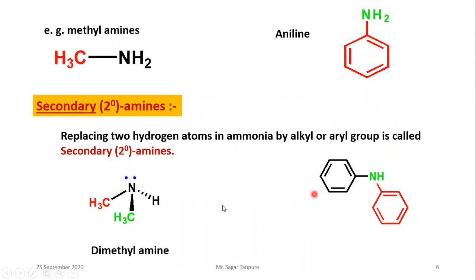Then this one. Here two hydrogen atoms are replaced by two aryl rings, so it is called a secondary aryl amine. What is the name? Diphenyl amine.